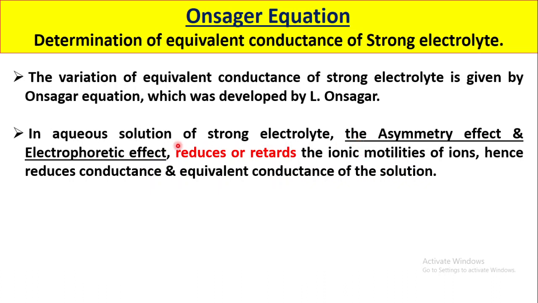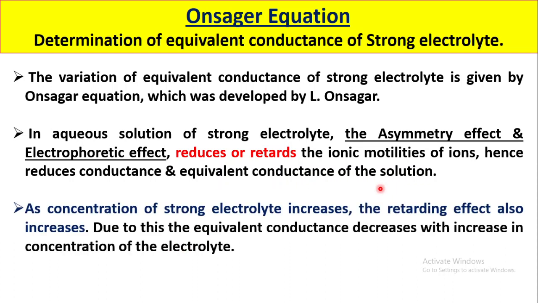What is the role of these two effects? These two effects reduce or retard the ionic mobilities, that is, the velocity of ions in the electrolyte solution, and hence reduce the conductance and equivalent conductance of the solution.